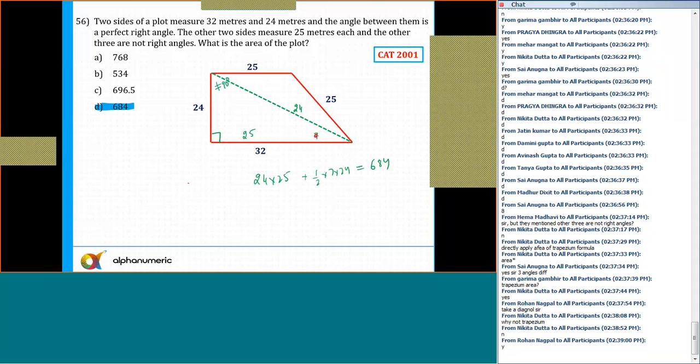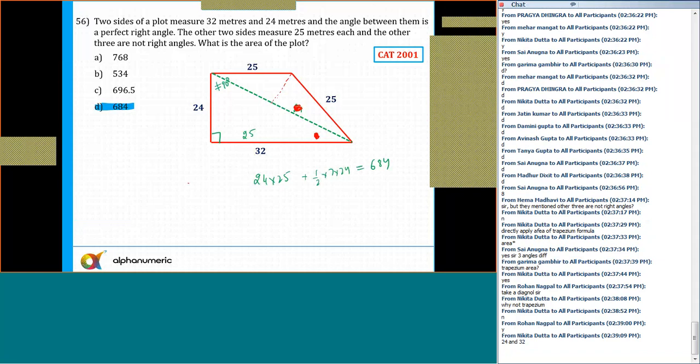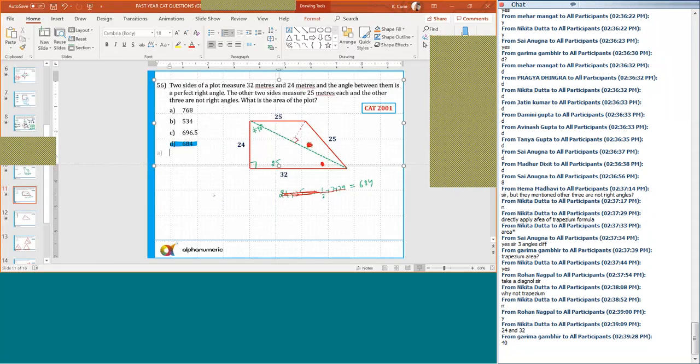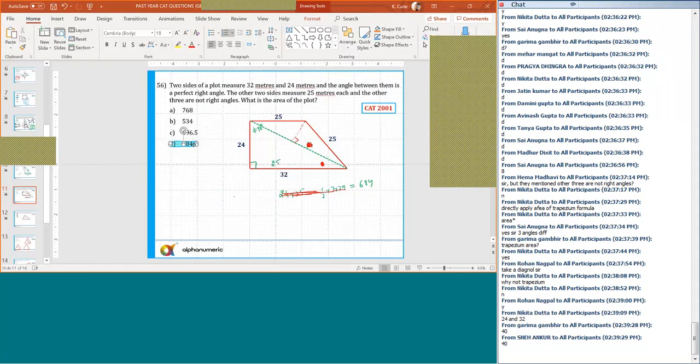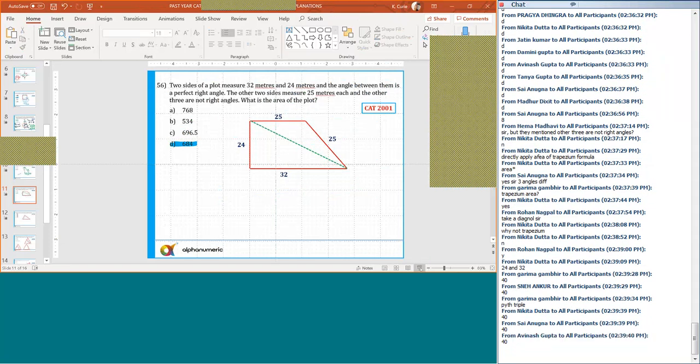We do not know what this is. Just remove this. This is not 7. This is not 24. And drop a perpendicular from here like this. So this angle is 90 degrees. So if this is 25, this is 24, 32. What is the length of this green line or the diagonal? Can anyone tell me the length of this green line or the diagonal? Just give me a number. Let me write it neatly.